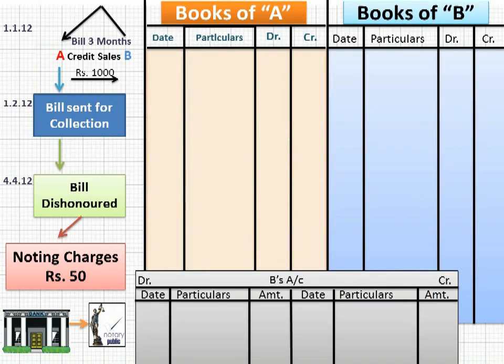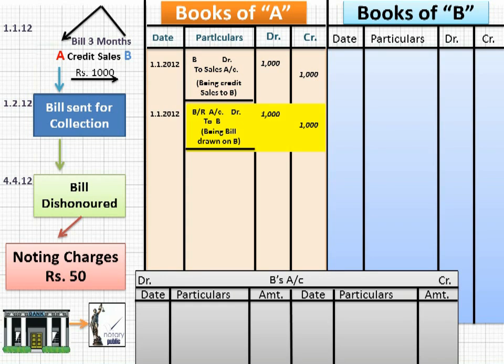Now let's draw journal entries. In the books of A, on 1st January 2012, goods were sold, so the journal entry will be B to Sales rupees 1000. On the same date, the bill was drawn by A, so the journal entry will be BR to B rupees 1000. Then on 1st February 2012, the bill was sent by A to his bank for collection purpose. So what will be the journal entry?